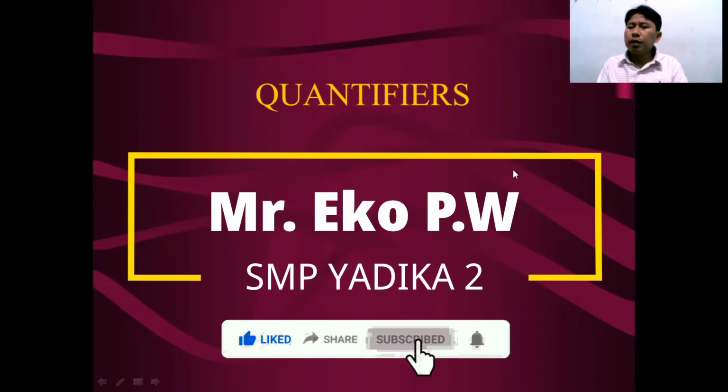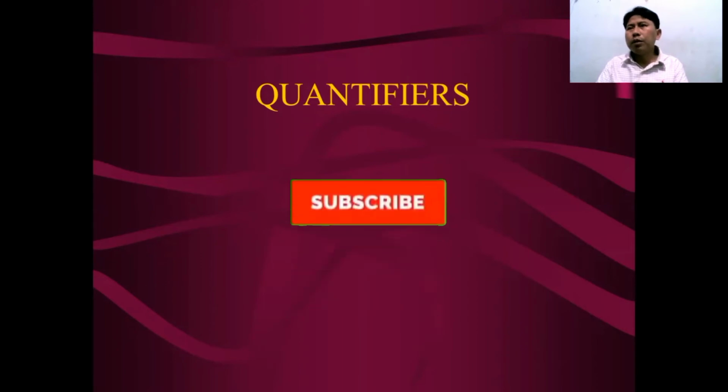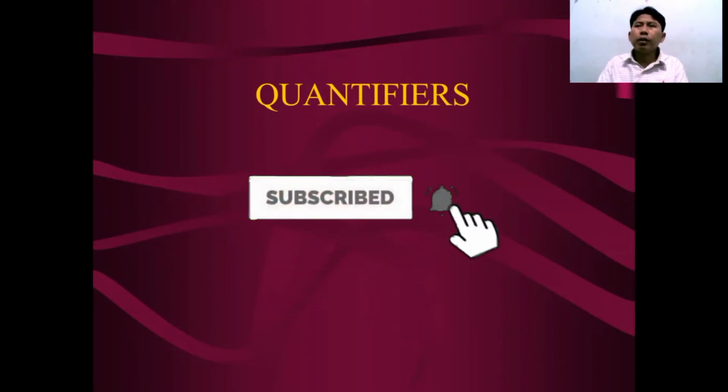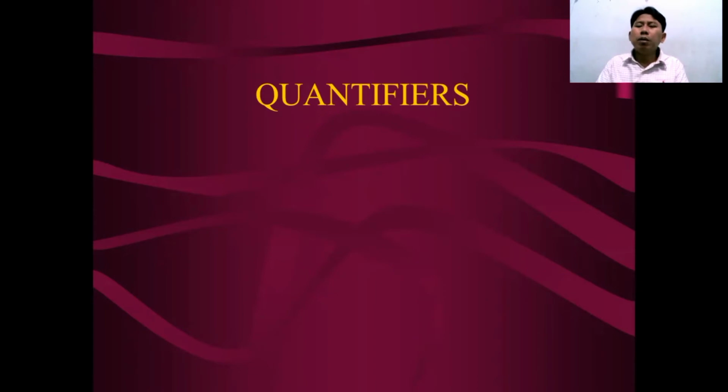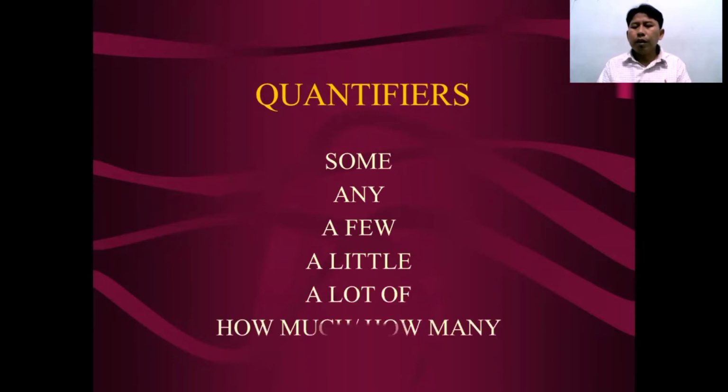Today we will study English. Last semester we already studied countable and uncountable nouns. Today we will review a little bit so you will get more understanding. The first one is quantifiers. What are quantifiers? You can see examples of quantifiers: some, any, a few, a little, a lot of, how much and how many. How we can use these words in a sentence, we will study further today.